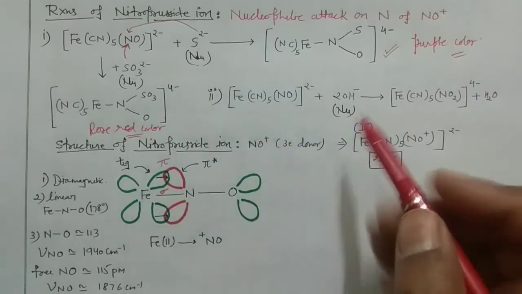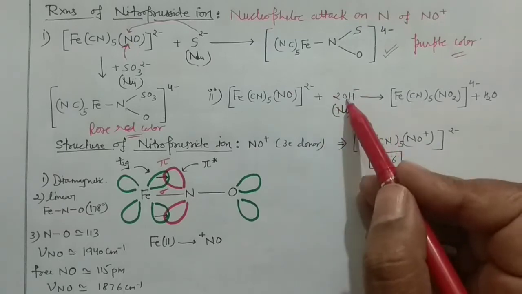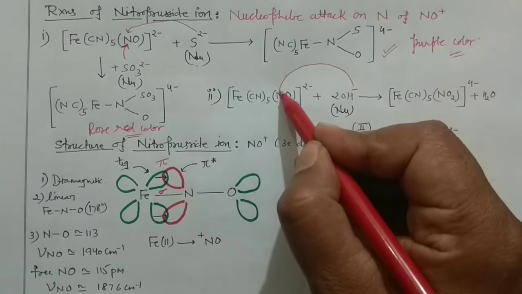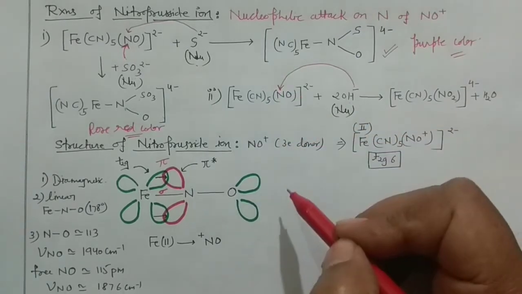And this is the third reaction where you can use another nucleophile, which is the hydroxide ion, and this hydroxide can also attack on the N terminal of the NO positive.